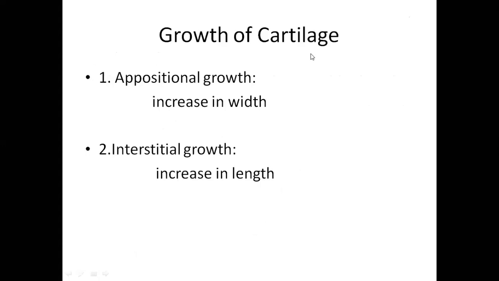Now the growth of cartilage. Like bone, there are two types of growth. Appositional growth: why appositional? Because there is deposition of more cartilage cells, so the diameter of the cartilage increases, that is, an increase in width. And what is interstitial growth? It causes an increase in length.